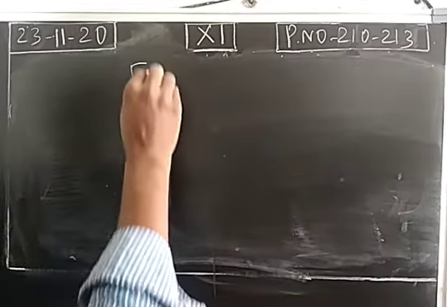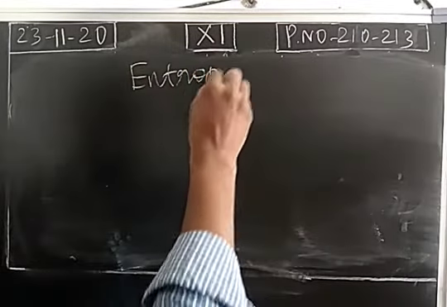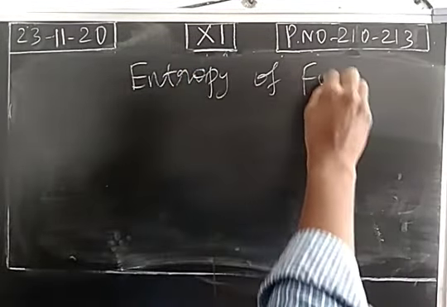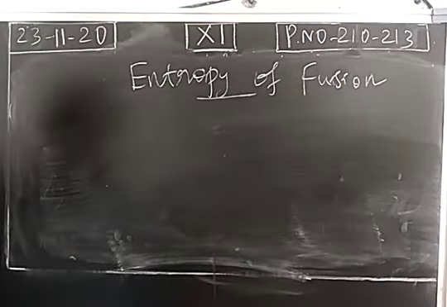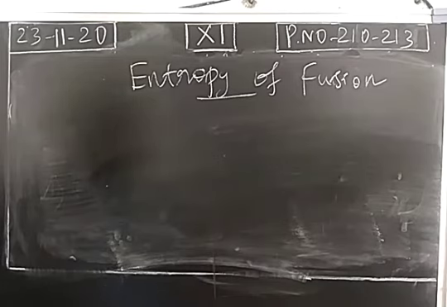Next one, entropy of fusion. When there is a change in the system, a heat change will be possible. Like that, entropy change is also possible. For any process, along with the heat change, there will be an entropy change. Heat change divided by the temperature of the system is nothing but entropy. So there will always be an entropy change for physical transformations.